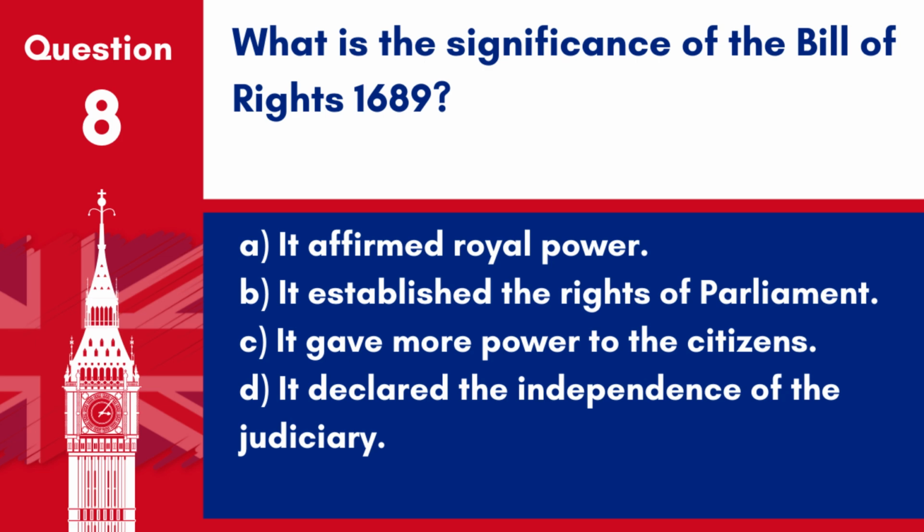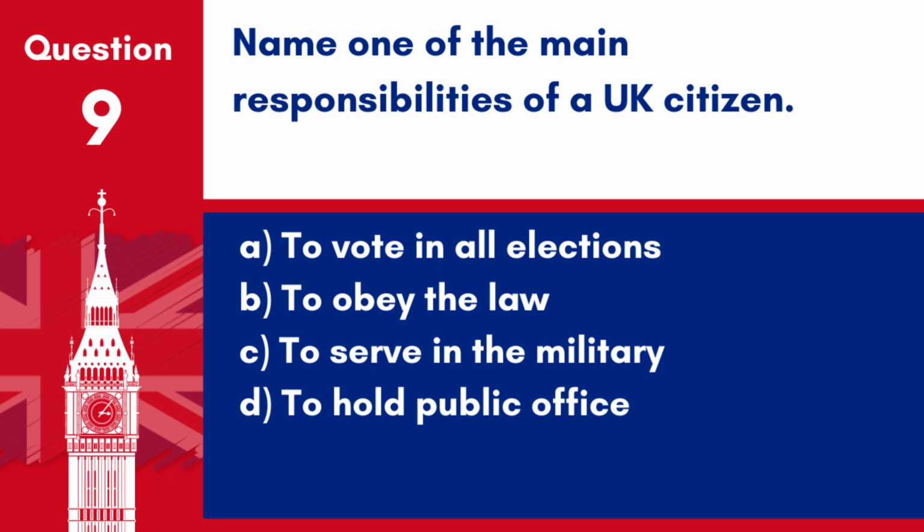Question 8. What is the significance of the Bill of Rights 1689? A. It affirmed royal power. B. It established the rights of Parliament. C. It gave more power to the citizens. D. It declared the independence of the judiciary. Answer: B. It established the rights of Parliament. The Bill of Rights 1689 is significant for establishing the rights of Parliament and setting limits on the powers of the monarch.